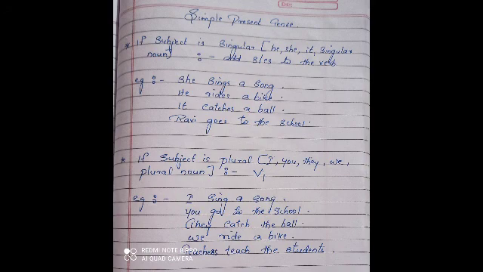We just write this base form of the verb, V1. Then the contexts of simple present tense are: one, to express habitual action or our daily activities. Then to express general facts or universal truth. Is it clear, children?